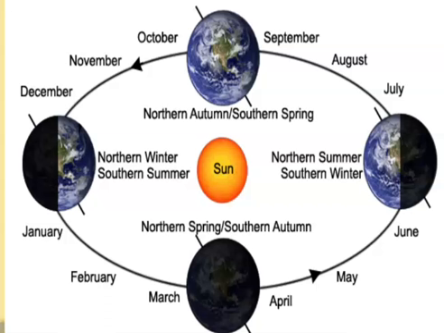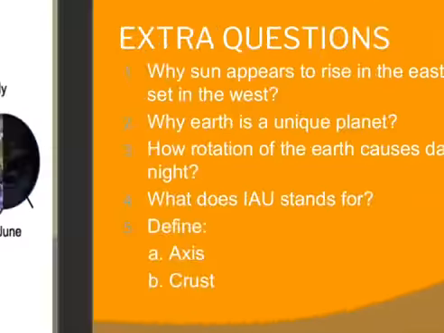As it comes to March, it will face the northern spring and southern autumn. Further, when it moves towards the right position, then it will be northern summer and southern winter. When it is coming on the top, that is in the months of October and September, that will be northern autumn and southern spring. Again, it comes back to December and January, northern winter and southern summer. This is how seasons actually take place.